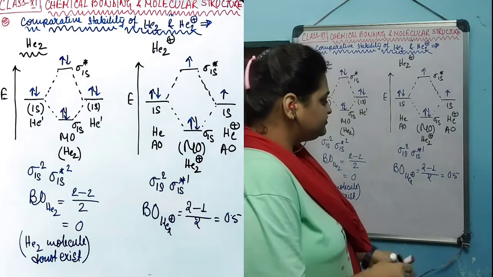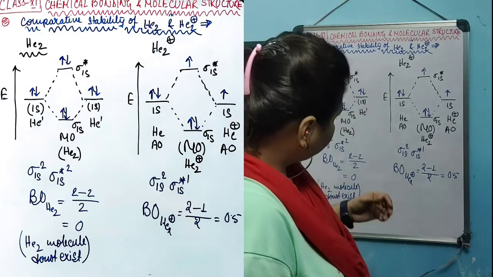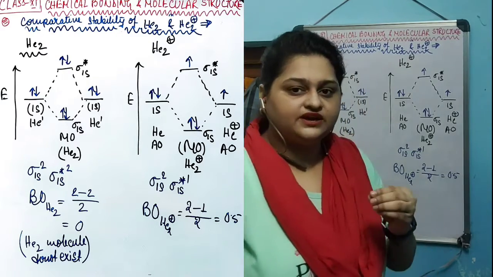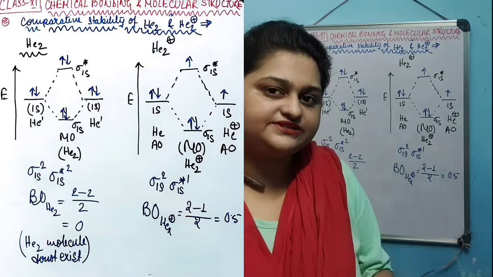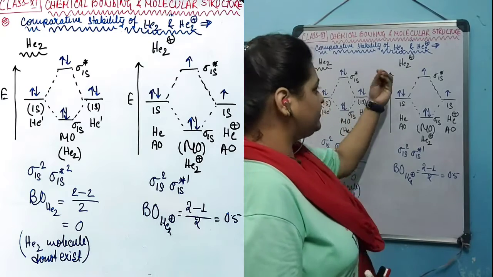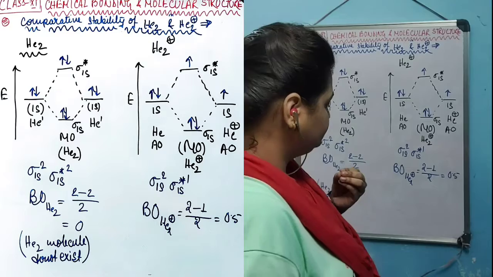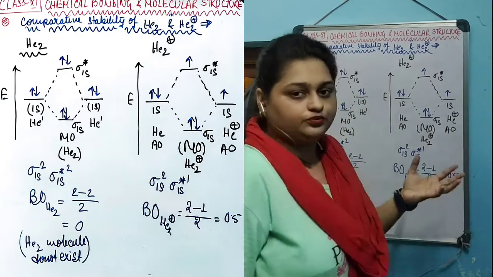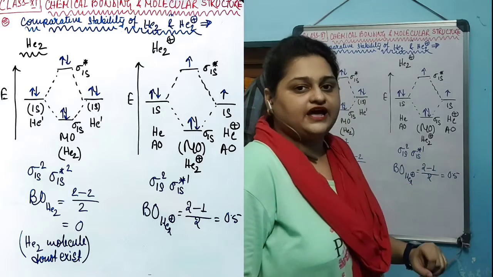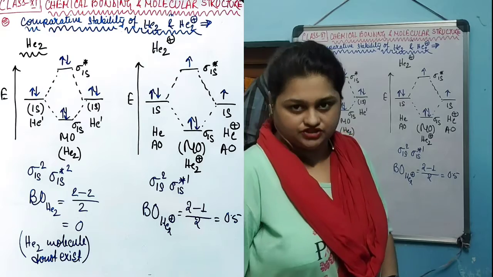This positive value 0.5 indicates that you can actually produce He2 plus species, the He2 plus ion. The existence of He2 plus has significance, you can produce He2 plus molecules. And not only that, it also signifies that this species is paramagnetic in nature.